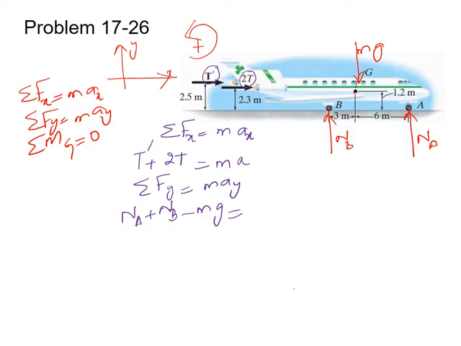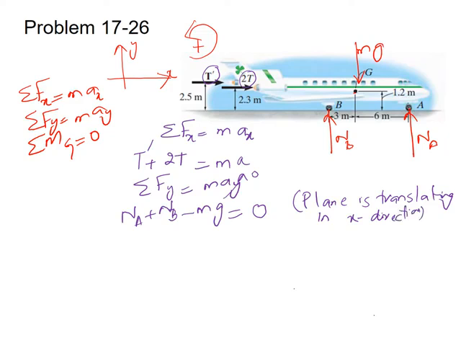However, this aeroplane is translating in the x direction only, so the acceleration component in the y direction is 0. So this will be equal to 0 since the plane is translating in the x direction.